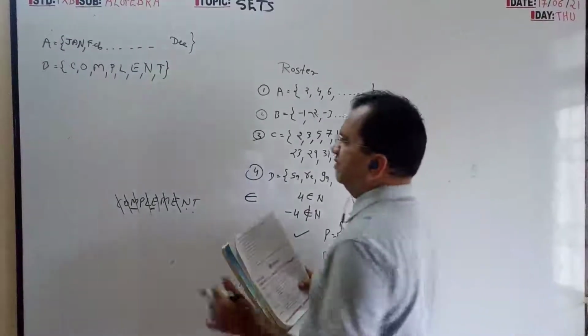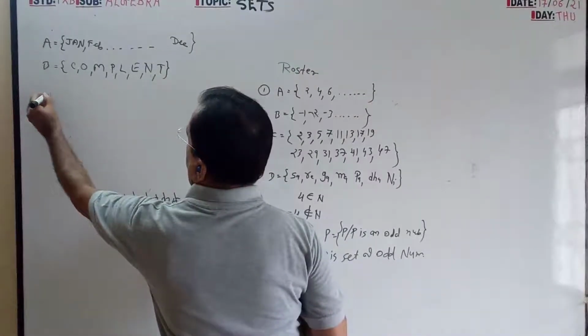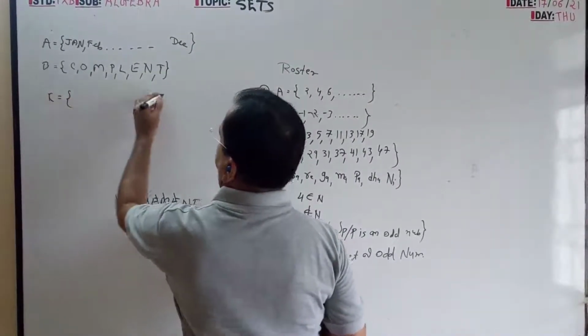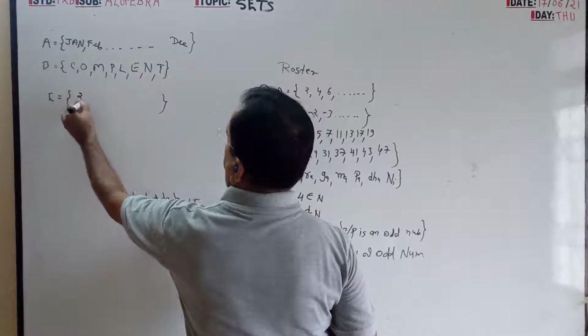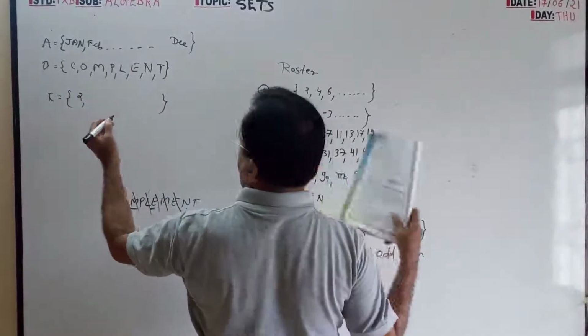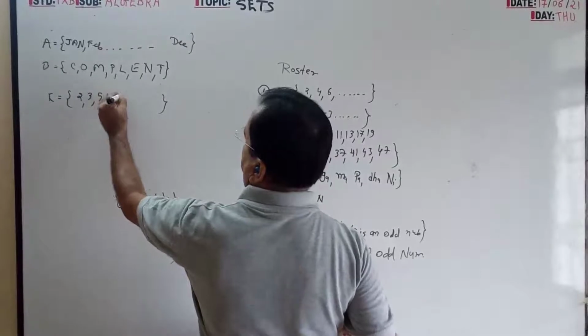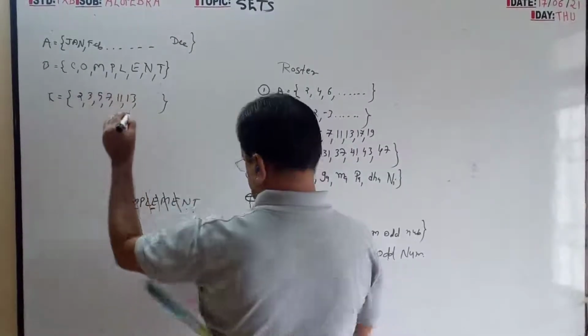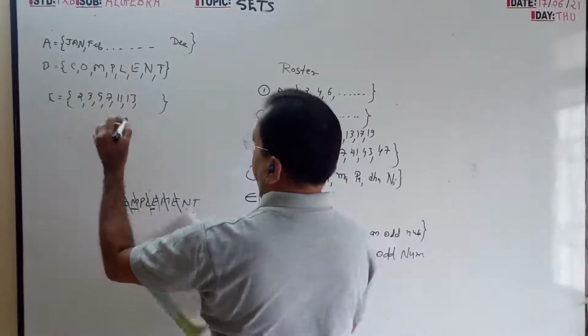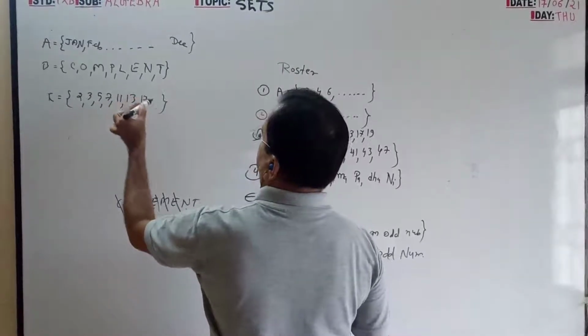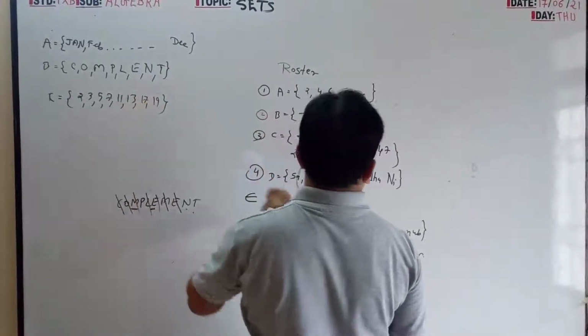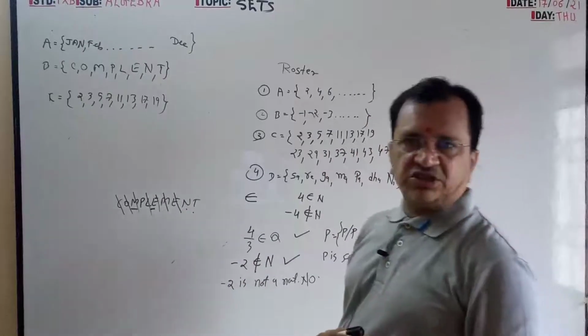Now again prime numbers from 1 to 20. 1 is not a prime, 2 is prime. 3 is prime, 5, 7, 11, 13 are prime, up to 20 only. 17, 19. This many are prime.